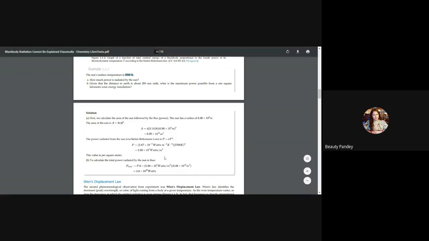Okay. So here is an example. Suppose the sun's surface temperature is 5700 K. Then how much will be the total power radiated from the sun's surface? Here they have done the calculation: P is equal to sigma T to the power 4. This is the Stefan's constant and this is the temperature, so the temperature to the power 4.